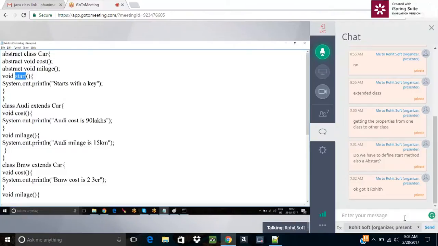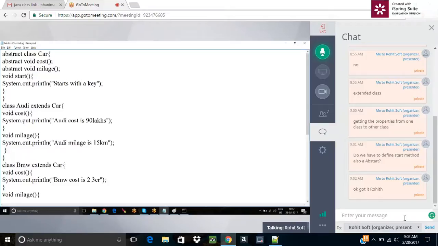Java C method overriding dot Java. Java method overriding. Right? Understood. So that is a scenario you can say. Next, I have starts with a key. Audi cost is 90 lakhs.